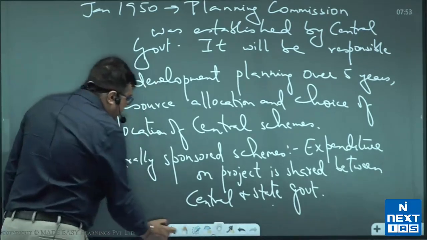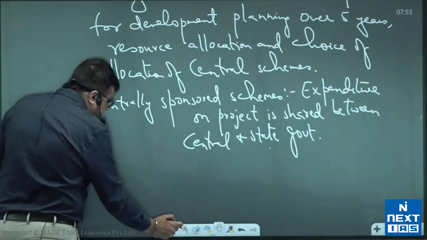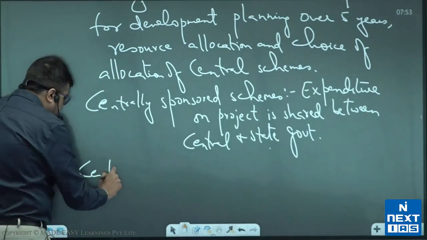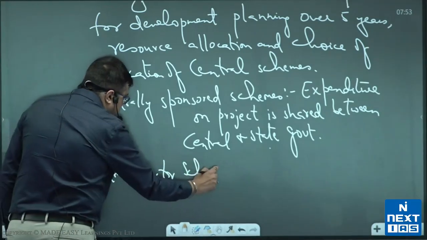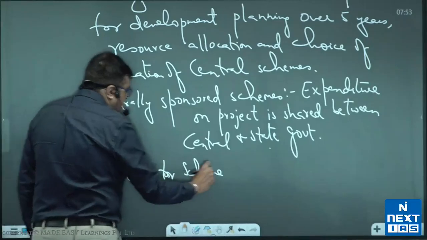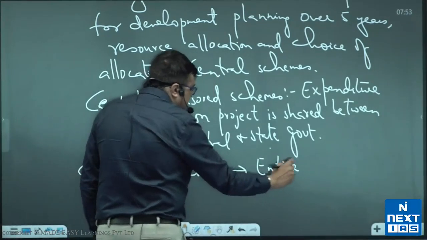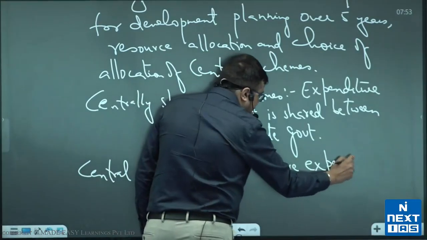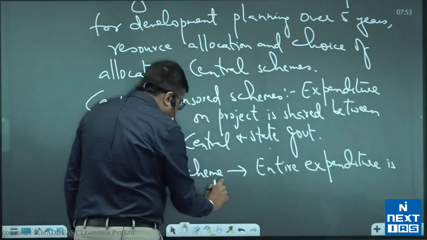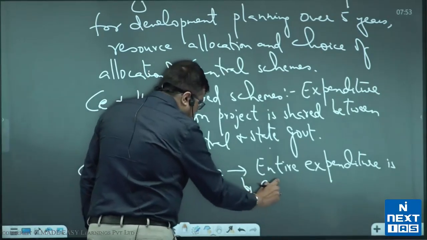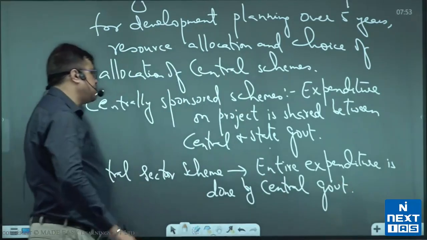And the other type of central scheme is the central sector scheme. Whenever you see a scheme as a central sector scheme, in this case the entire expenditure is done by the central government.